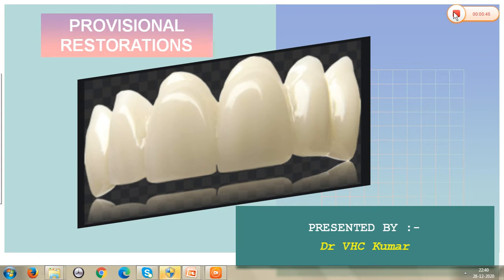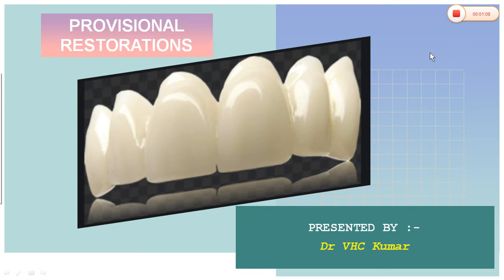the prepared tooth should be saved from any kind of damage or any kind of movement, or the patient should have sufficient function like chewing or mastication, phonetics, and should have aesthetics. To solve these purposes, we give provisional restorations or temporary crowns, temporization, or interim prostheses. These provisional restorations are also known as interim prostheses.